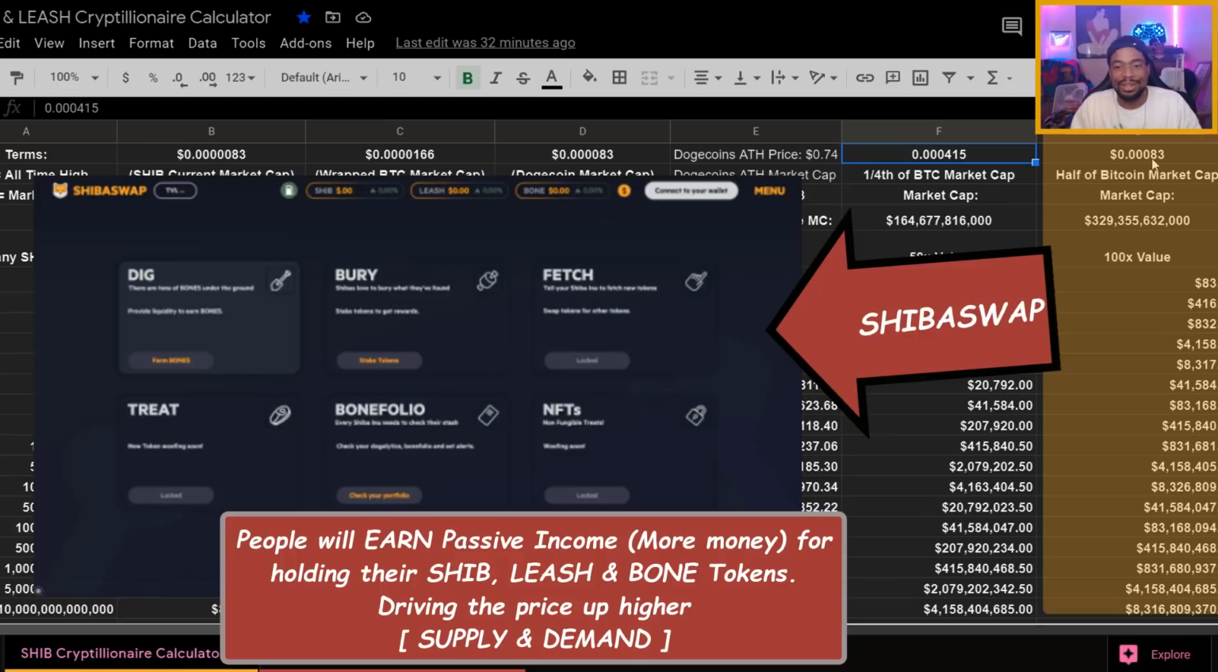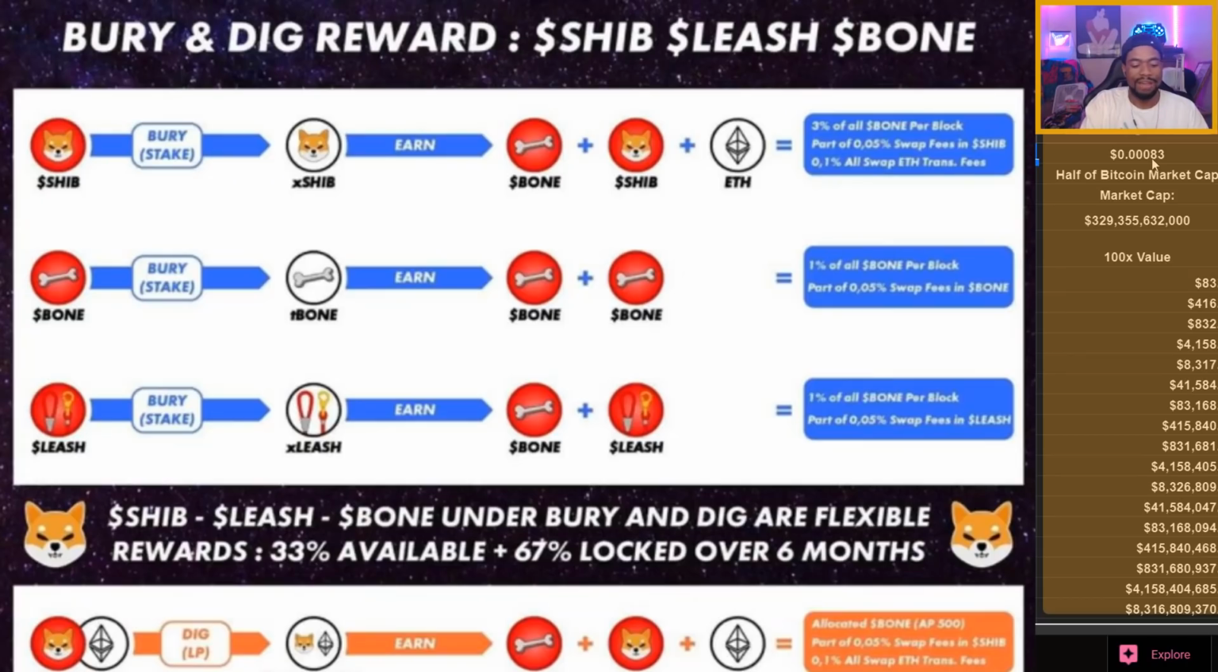So when it comes to any other coin trying to get to a higher market cap, SHIB has the best opportunity, because with the SHIBASWAP, we're going to have the opportunity to earn a percentage of Ethereum from every Ethereum transaction that happens on the SHIBASWAP. We're going to be able to earn the third token, the bone token. We're going to earn a percentage of that when we stake our coins and dig with our coins. And on top of that, we're going to be earning even more SHIB and more LEASH and more bone